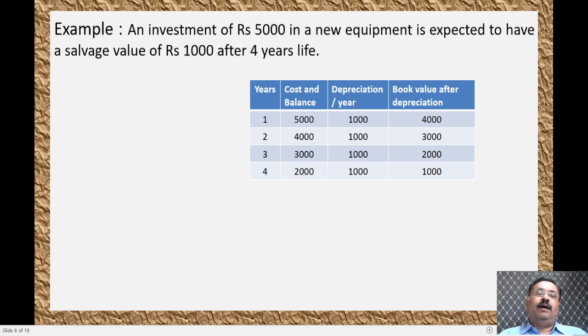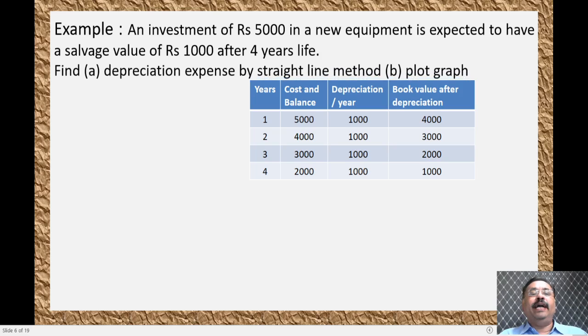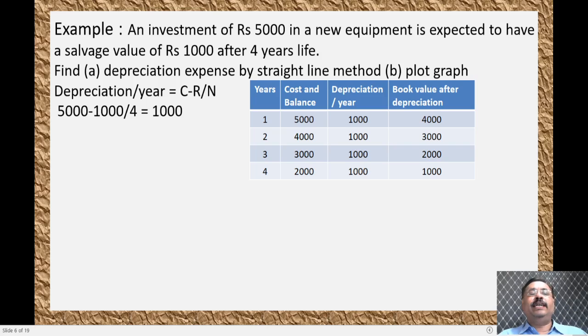Let us see one more example. An investment of 5,000 rupees in a new equipment is expected to have a salvage value of 1,000 rupees after 4 years of shelf life. Find the depreciation expenses by the straight line method. Plot the graph. Let us do the depreciation per year, (C minus R) divided by N. If you calculate that, 5,000 minus 1,000 divided by 4 is equal to 1,000. That is the depreciation that you will be keeping aside every year.